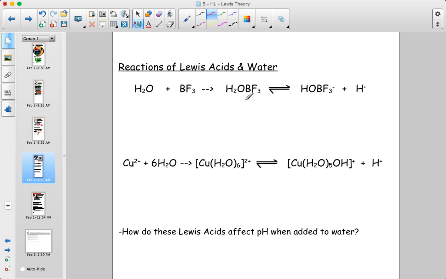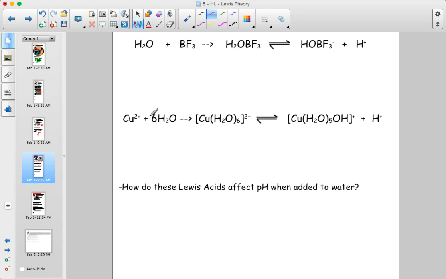So another example, just to show you, here's water reacting with BF3. If they bond together, that leads to water, this part of the molecule, being more prone to giving away a proton. And so eventually this can lead to a pH drop by adding BF3 simply to water. So a solution of BF3 would lead to an increase in the amount of H plus in the solution. Same thing goes here. If you put copper ions in solution, they will bind to a bunch of water ligands and form this complex ion, which we know is why copper 2 is blue when copper is bonded to all these water molecules. Well, being bonded to the copper makes it more likely, to a small extent, for some of those waters to get rid of protons to the solution.